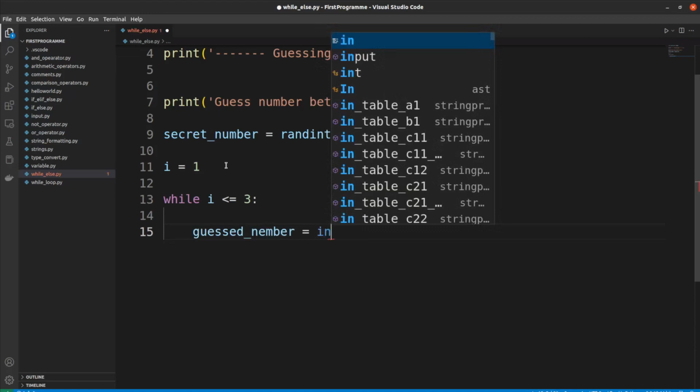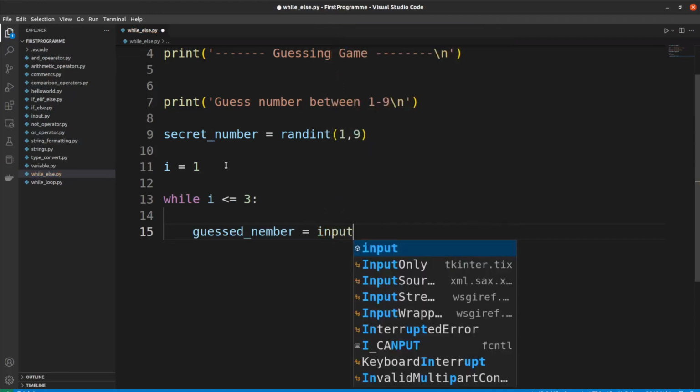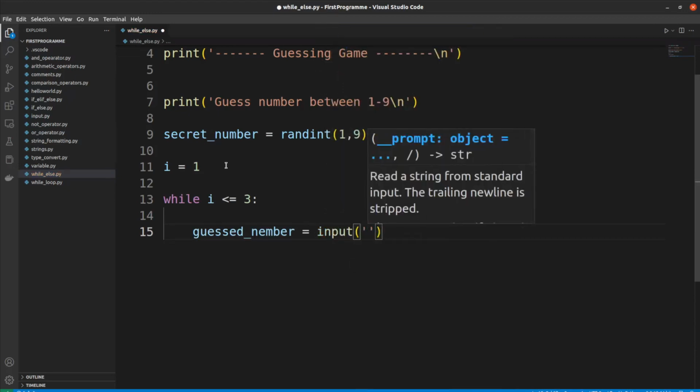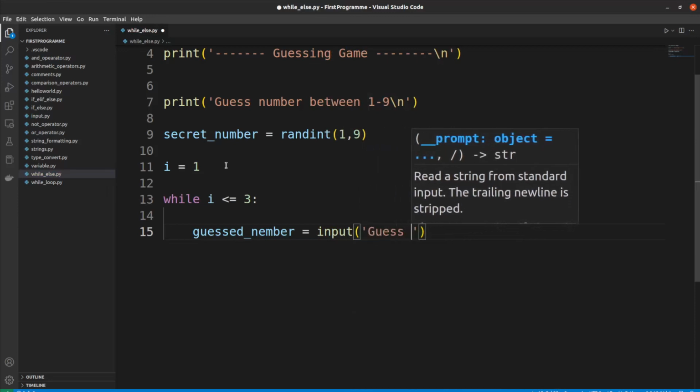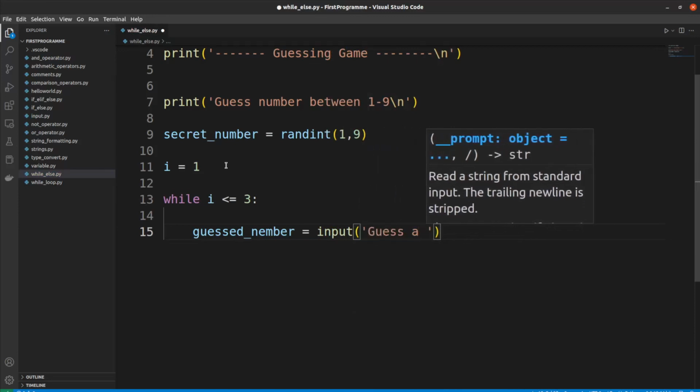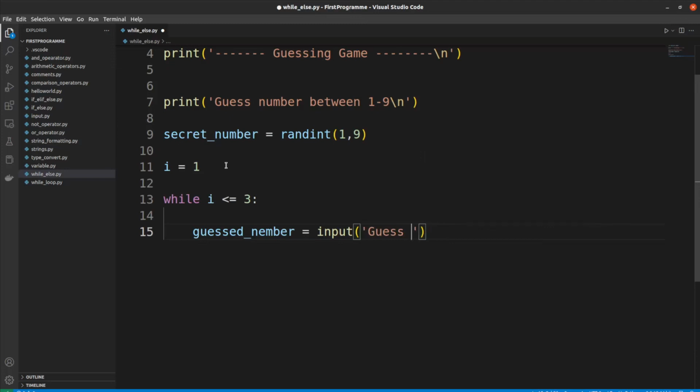Here I put "guess the number", let's say "guess number: ", colon, space.